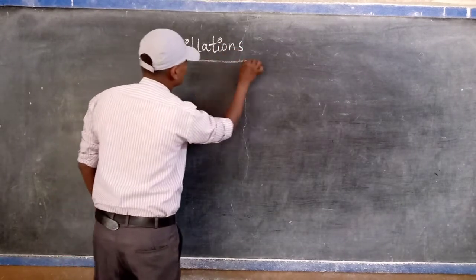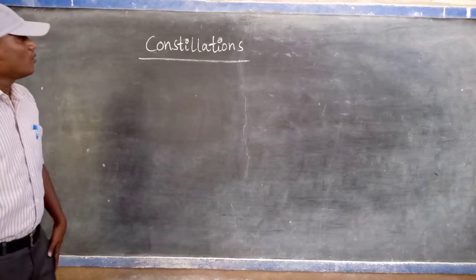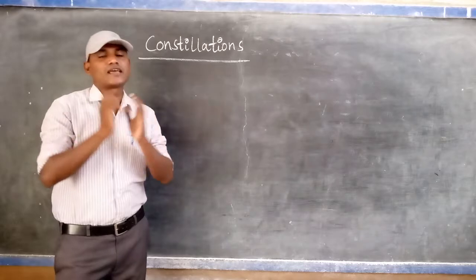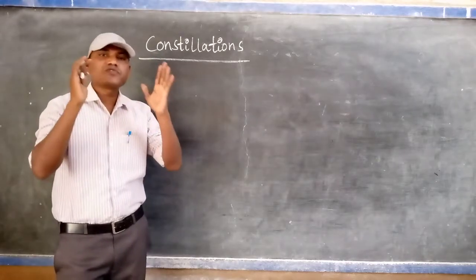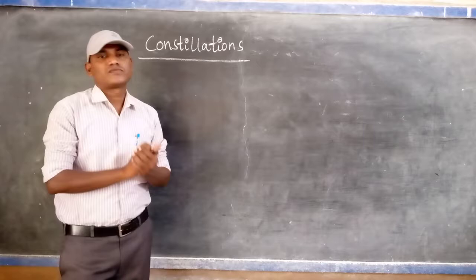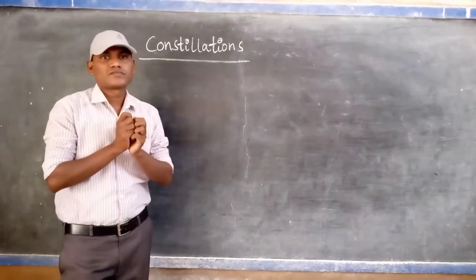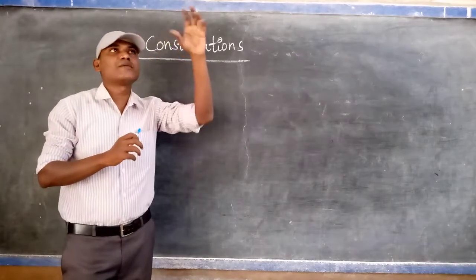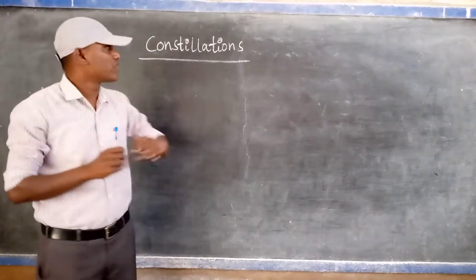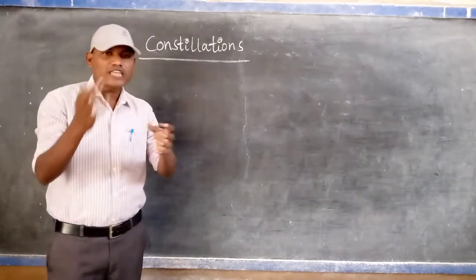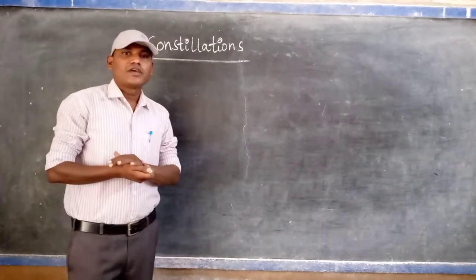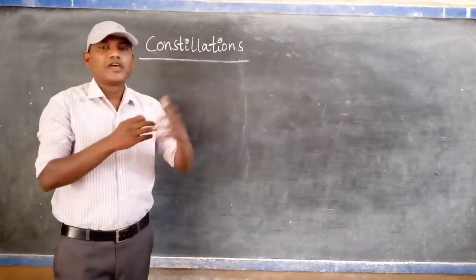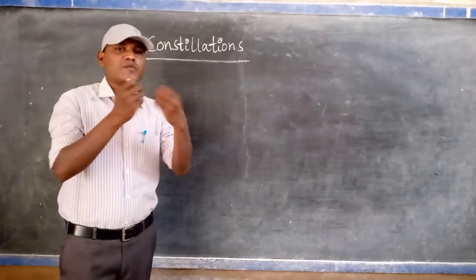Constellations. So what does constellation mean? Generally during the night time in the sky, when you carefully observe on some days, a group of stars appears like human being and animal shapes. That is simply what we call constellations. We discuss this concept in our daily life, and everyone gets it.